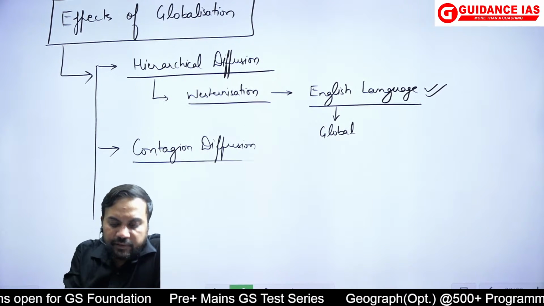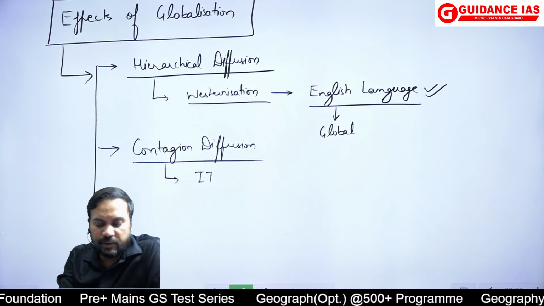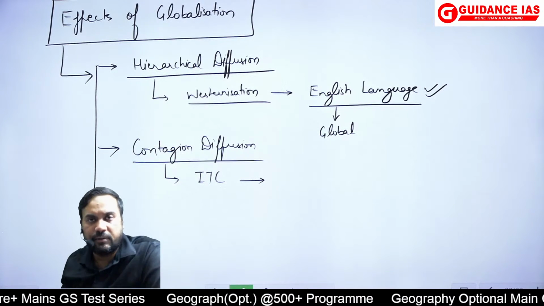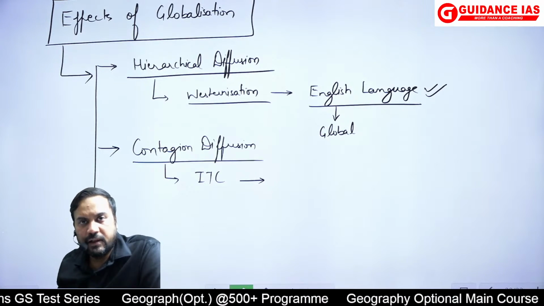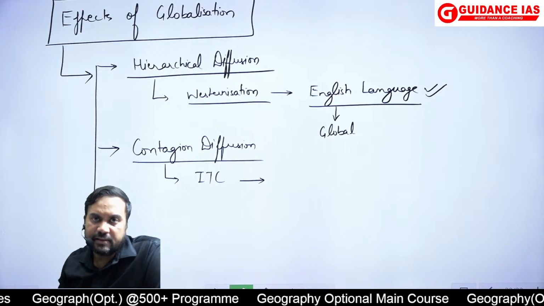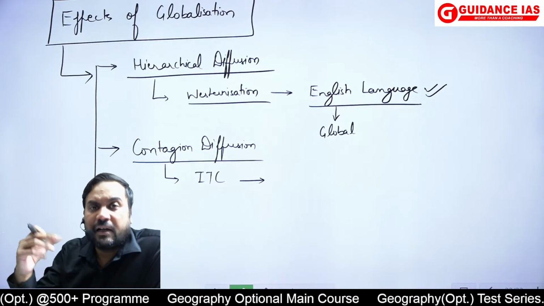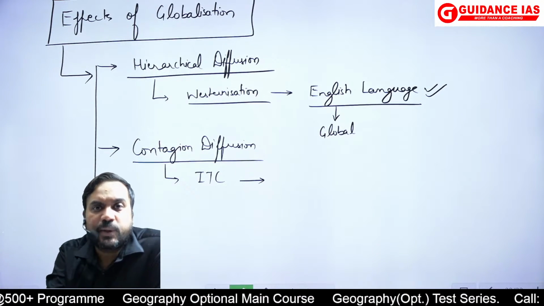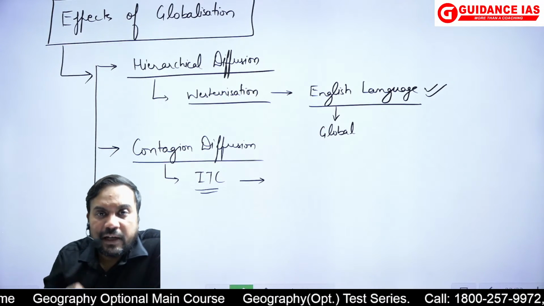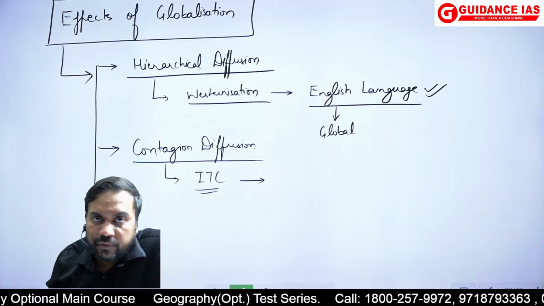So again, contagion diffusion process, tell me, can we say here, I can give the example of information technology and communication, ICT. What it has done is led to shrinking of space and time, convergence of space and time, and as a result of which the contagion diffusion process is fast taking place. Now you can learn new languages, several changes in the languages are brought at a faster rate because there is shrinkage of time and space. So that is again the growth of ICT has been one of the, in fact, it has been pushed by the phenomena of globalization.